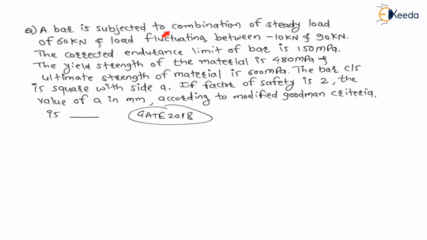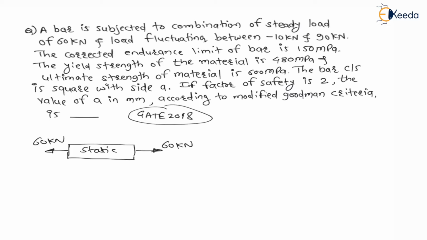a bar is subjected to combination of steady load of 60 kilonewton and load fluctuating between minus 10 kilonewton and 90 kilonewton. Let us say this is a bar. On this bar there is a steady load of 60 kilonewton. As it is given positive, it must be tensile. Steady means it is a static load.